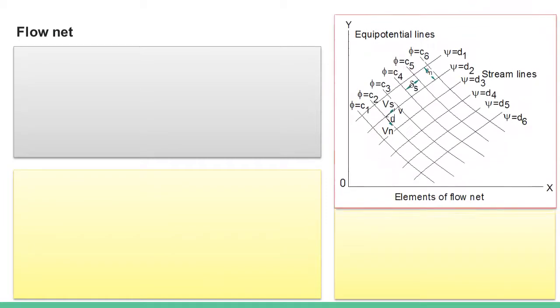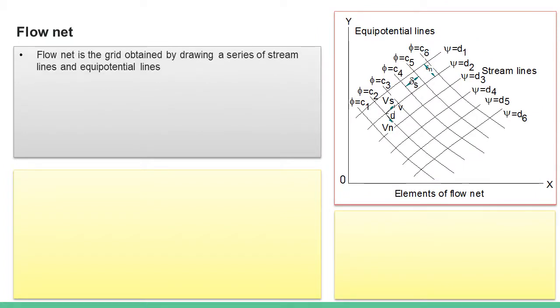Flow nets are very important concepts in flow visualization. These are the grids obtained by drawing a series of streamlines and equipotential lines. You can observe in the sketch, phi is equal to c1, c2. These represent different equipotential lines. Similarly, psi is equal to d1 or psi is equal to d2. This represents different streamlines.